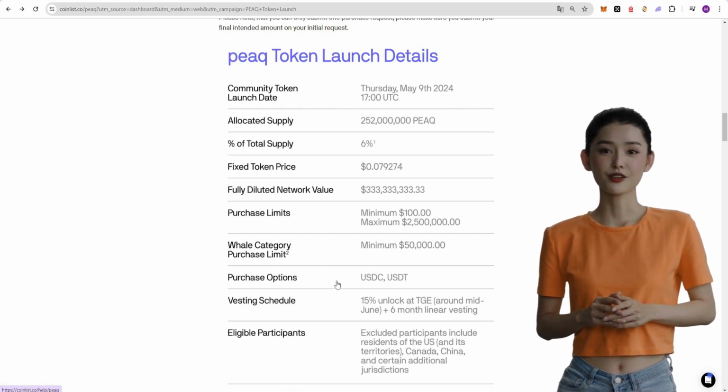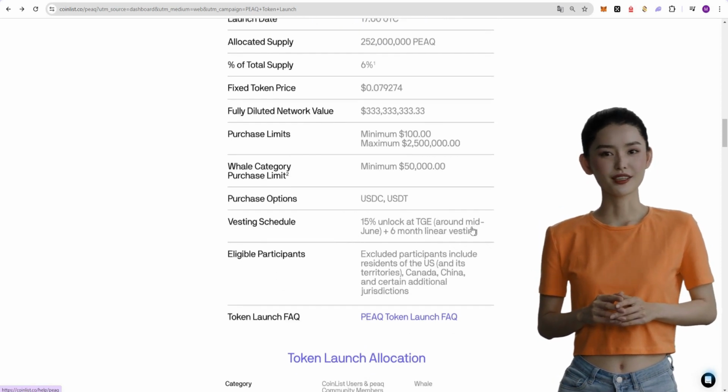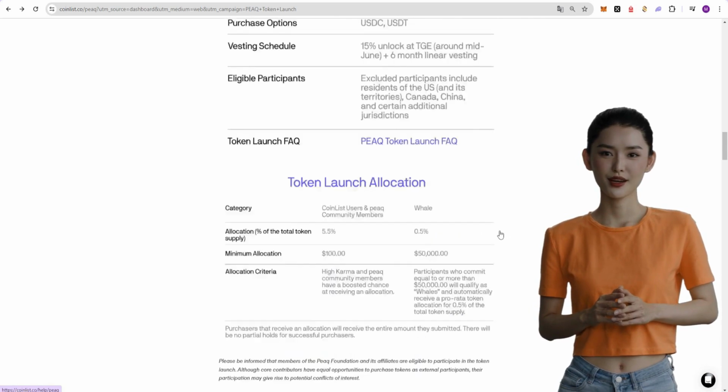Let's see when we can get our investment back. We'll receive 15% in mid-June, and will continue to receive the remaining amount for 6 months. Let's scroll down the page a bit.